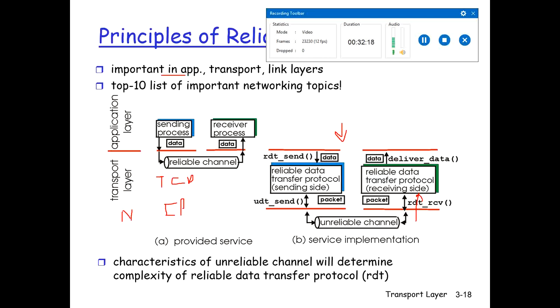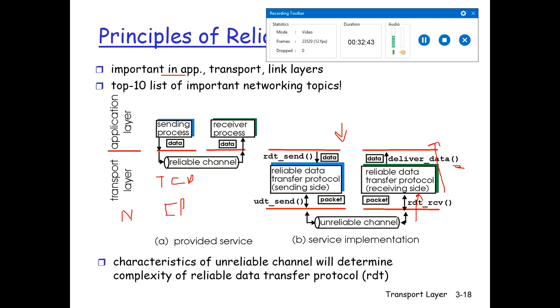It will be passed at the receiving side. Now on the receiving side, we have rdt_rcv, so reliable data transfer receive. It will be called when the packet arrives from the receiving side of the channel. When the RDT protocol wants to deliver data to the upper layer, it will do so by calling deliver_data. If you see over here, deliver_data.